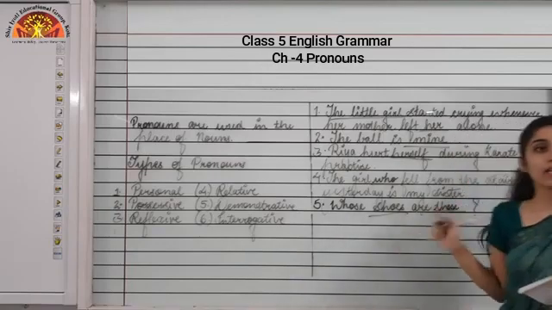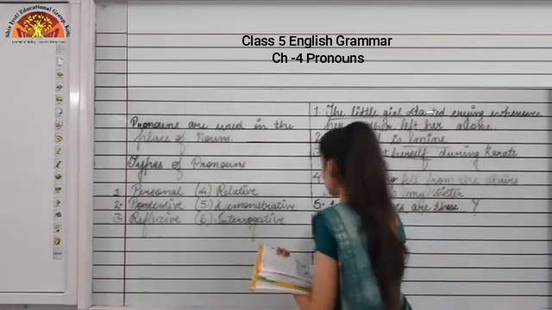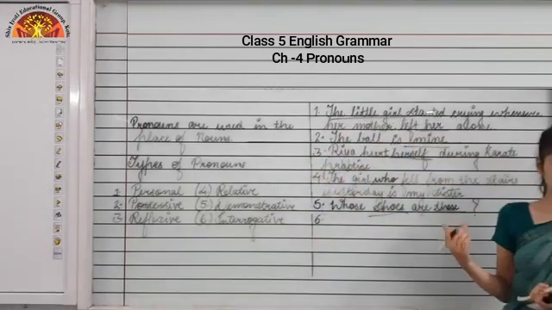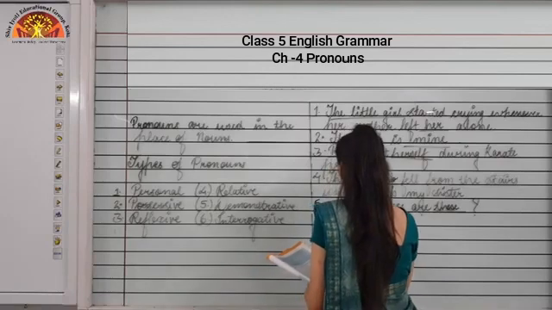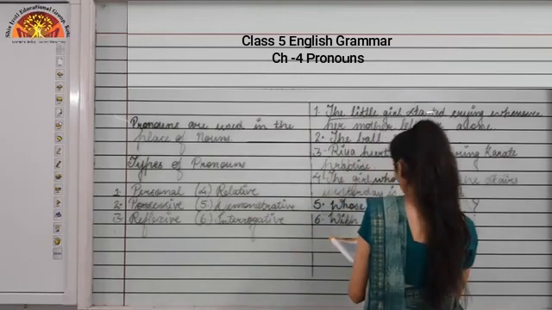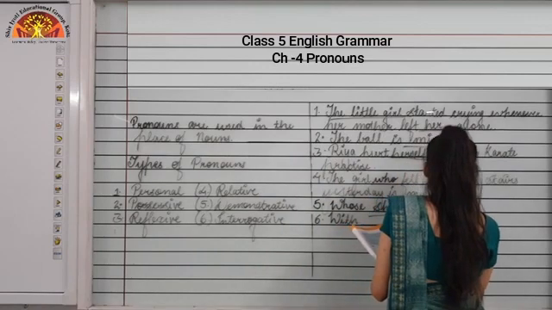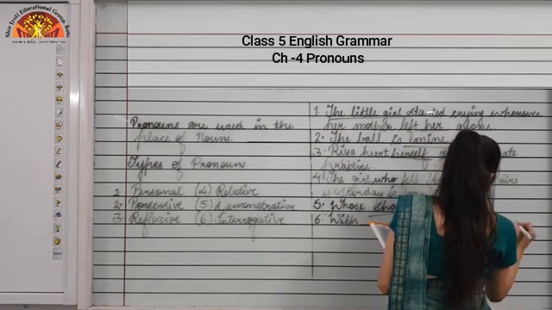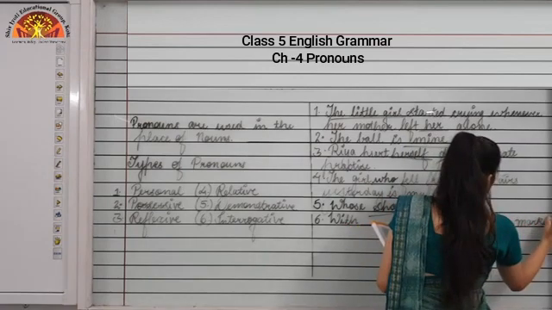Okay. Now the last type of pronoun example we will be taking, that is interrogative pronouns. Okay. Moving to the last type of pronoun, right? With dash will you go to the market?